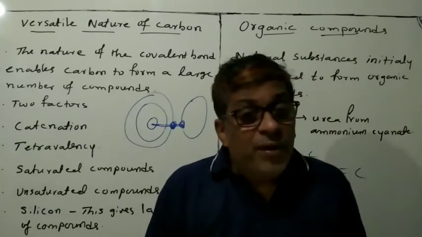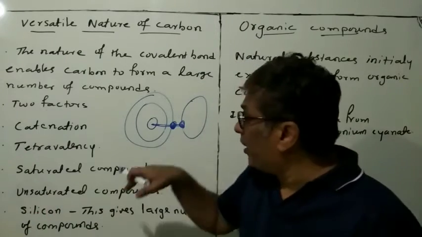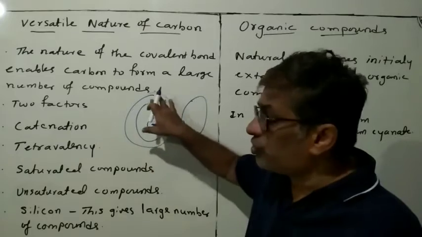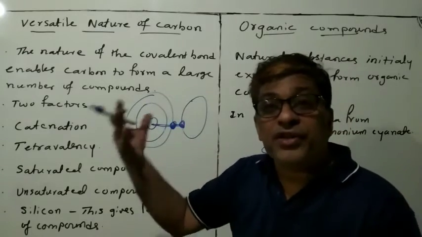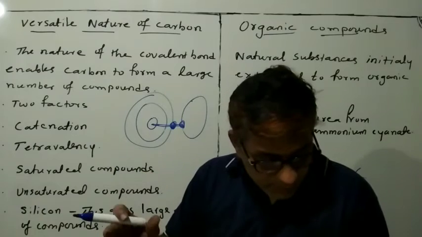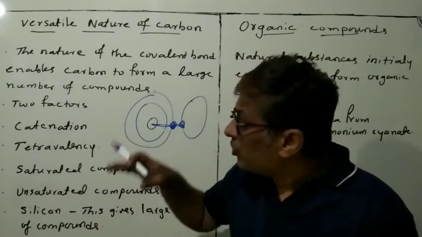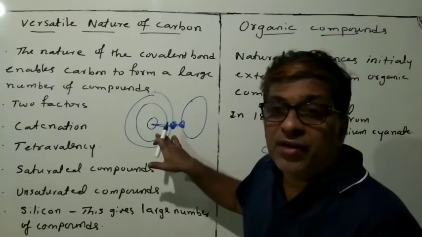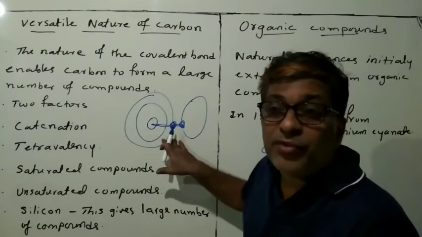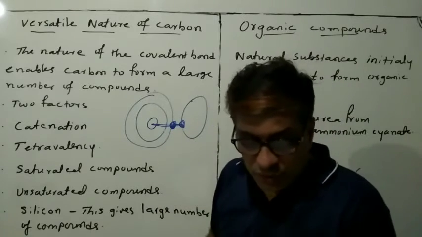But for bonds formed by elements having a bigger atom size, the bond between them is much weaker. Carbon has this small structure, but any other element shows a bigger size, so the bond is much weaker. That is the benefit to carbon, and that is why carbon forms a large number of compounds.